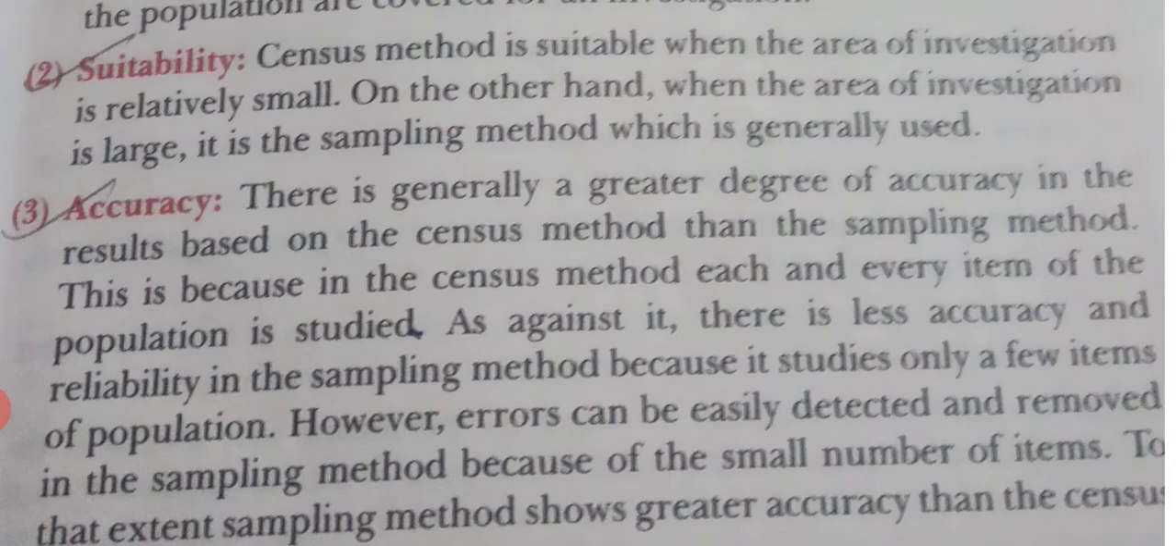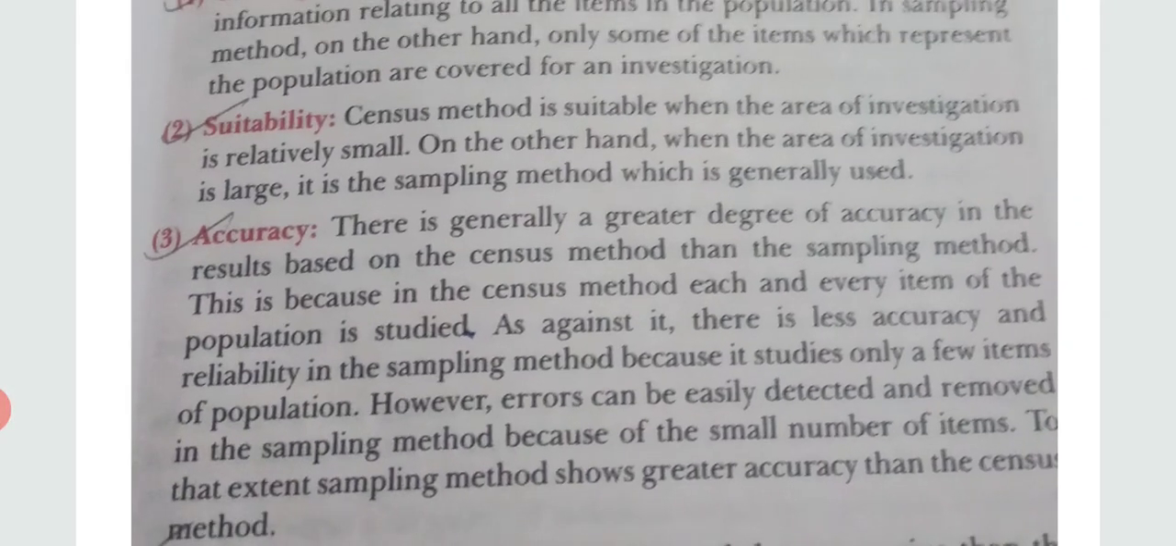Next is accuracy. If a high degree of accuracy is required, then census method is suitable because information is collected from each and every item. But when a high degree of accuracy is not required, then sample method is suitable because each and every item is not studied in the sample method. Next point is time. Census method consumes more time in comparison with the sample method, because in the sample method only a few of the items are investigated, so there is a need of less time.